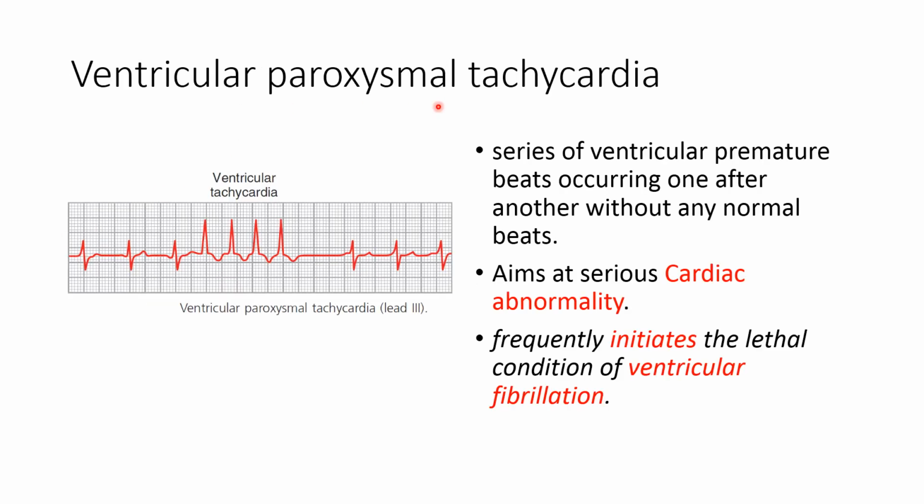Ventricular paroxysmal tachycardia. Ventricular tachycardia occurs in paroxysms, or suddenly. So a series of ventricular premature beats occur one after another without any normal beat. In ventricular tachycardia, the ventricular beat increases up to 200 per minute. Ventricular tachycardia signifies a serious cardiac abnormality and it frequently initiates the lethal condition of ventricular fibrillation.